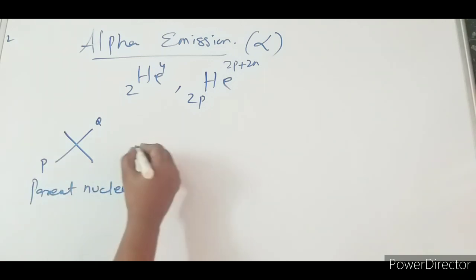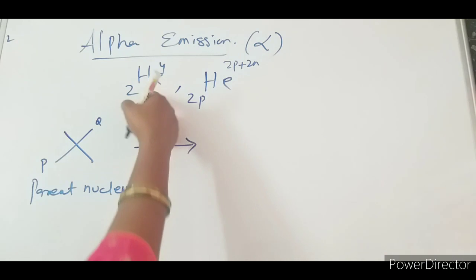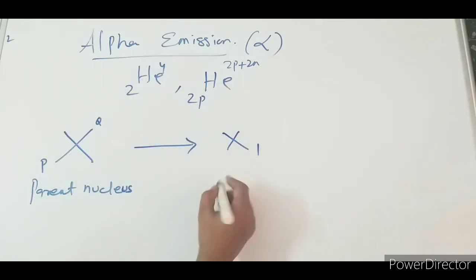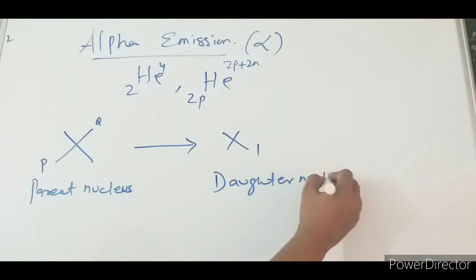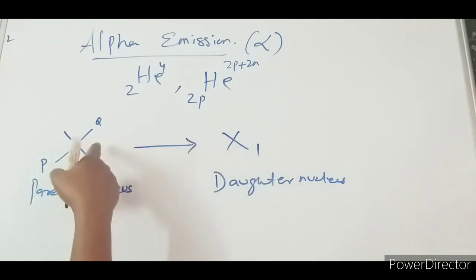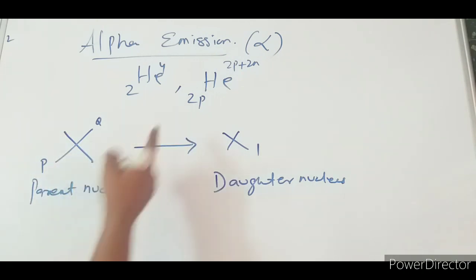Here I have taken the atomic number as P and the atomic mass as Q. When there is an alpha emission, alpha being He-2-4, it is converted to X1. This X1 is the daughter nucleus. These are two different substances, which is why I represent them as X and X1.